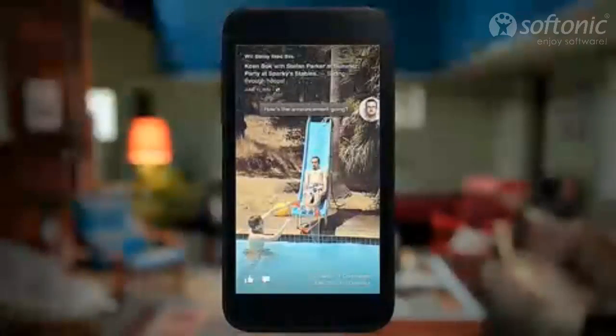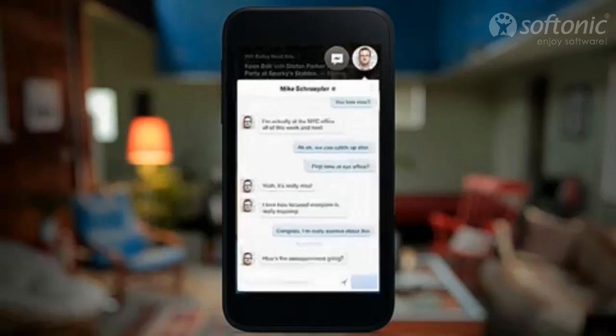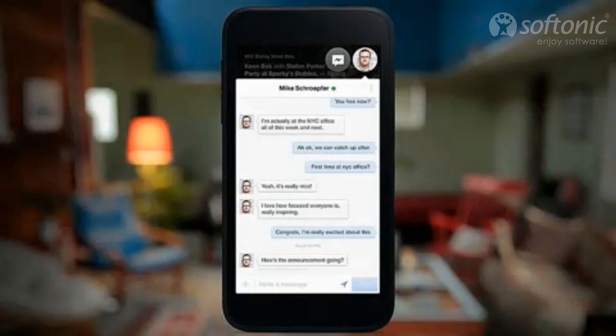And the idea is really simple. So let's say a friend messages you. In this case, it's going to be Shrep. He'll pop up, and you can just tap on his face and bring up his conversation without losing any context of what you're doing in the app behind. And this can stay there in any app that you're in.